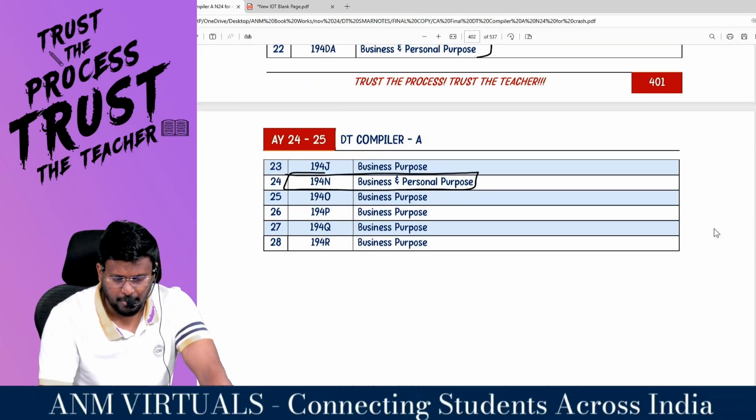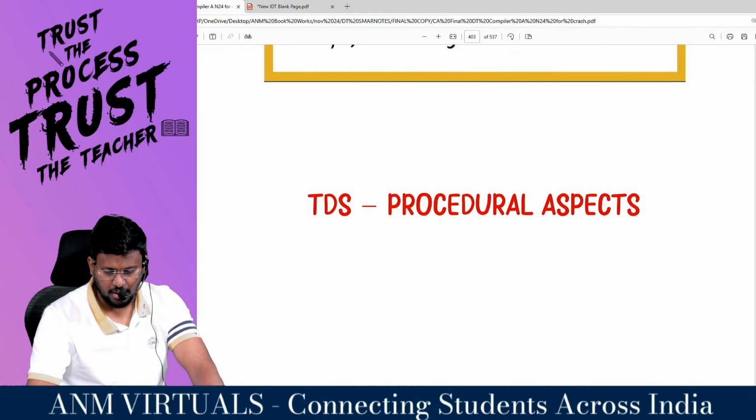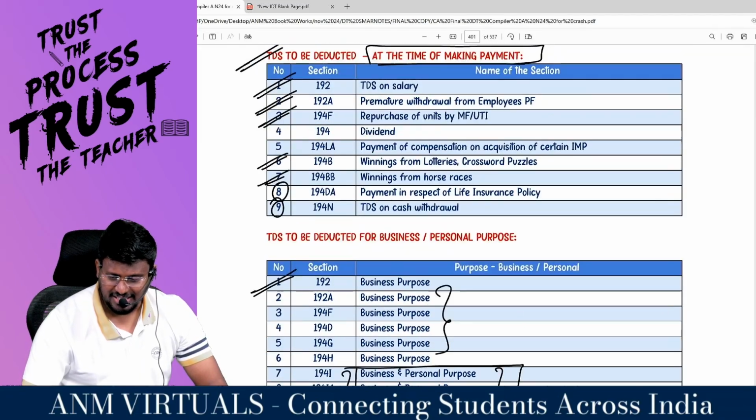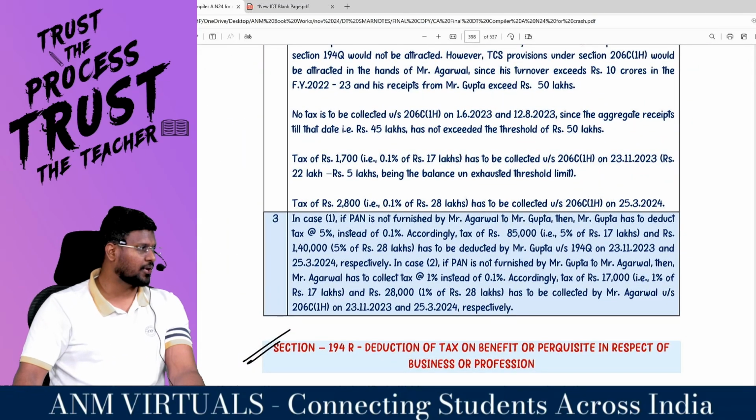The rest are all business purpose. Comfortable, sir? These are the section references of TDS and its rates, a quick revision of TDS. I'm comfortable, sir.